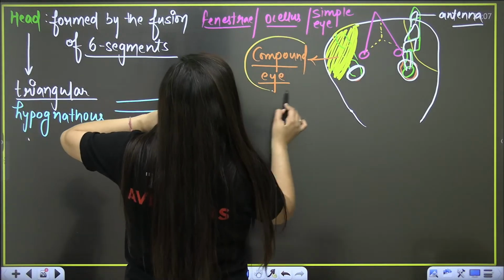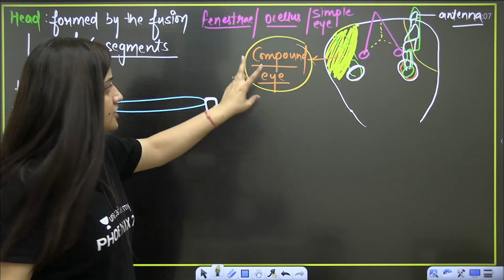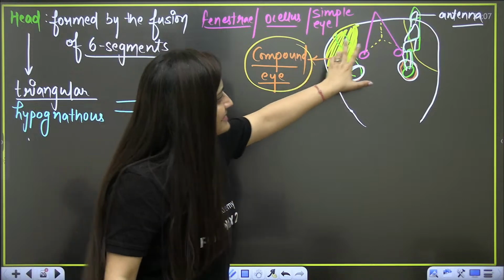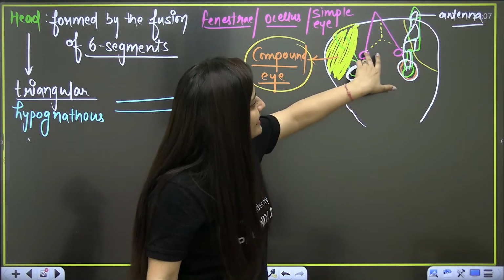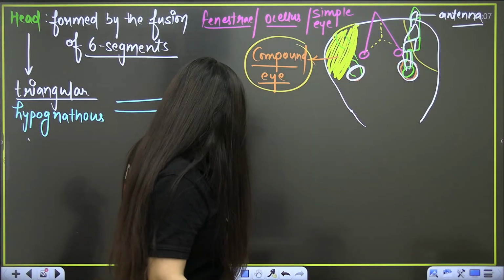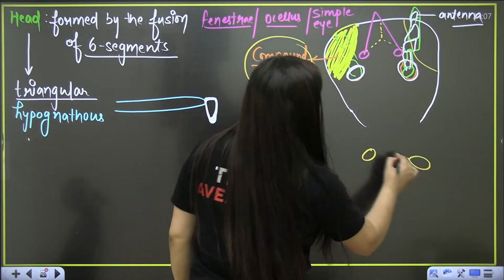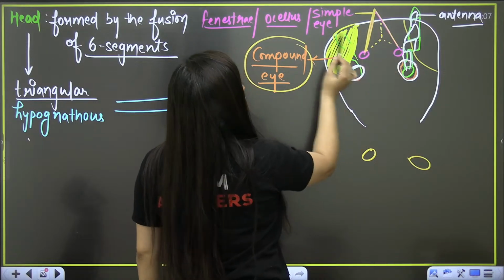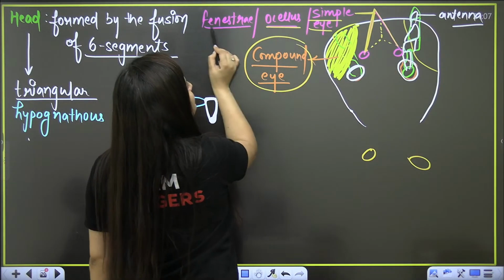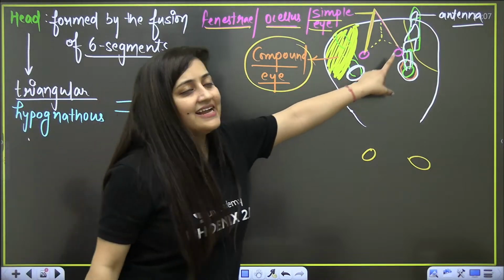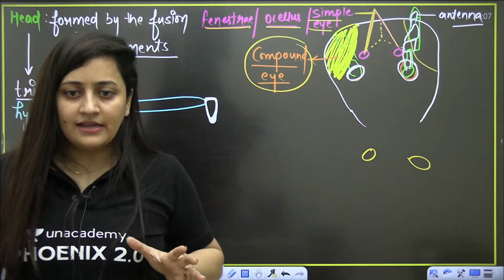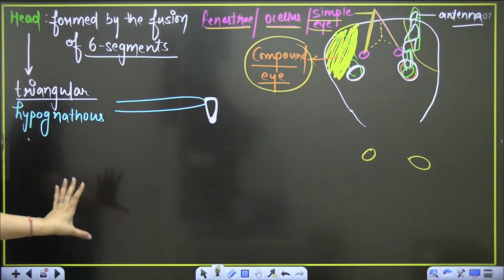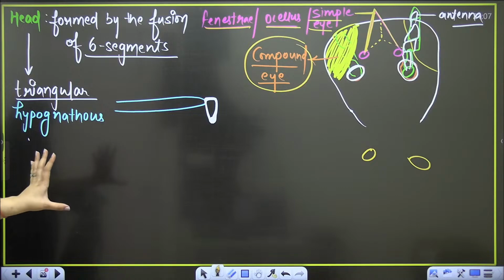Now, ma'am, what is the meaning of this compound eye? We will discuss it. So basically in the cockroach, two types of eye are there. One is the compound eye, second is these spot-like structures, these two pinkish spot-like structures. Just to name them, I am using these arrows. They are simple eye or ocellus or fenestrae. And then it is the antenna, again with a sensory role. So first of all, tell me, is this part clear? Can you visualize it?